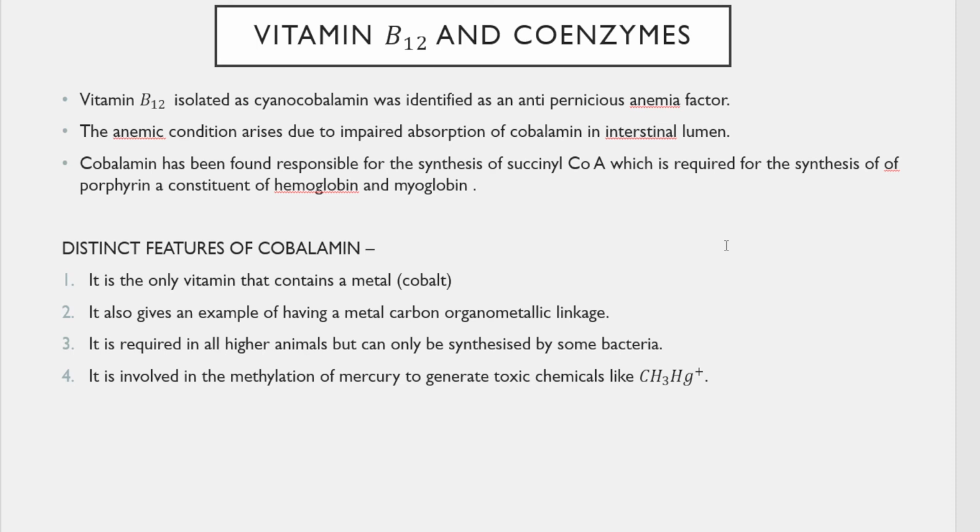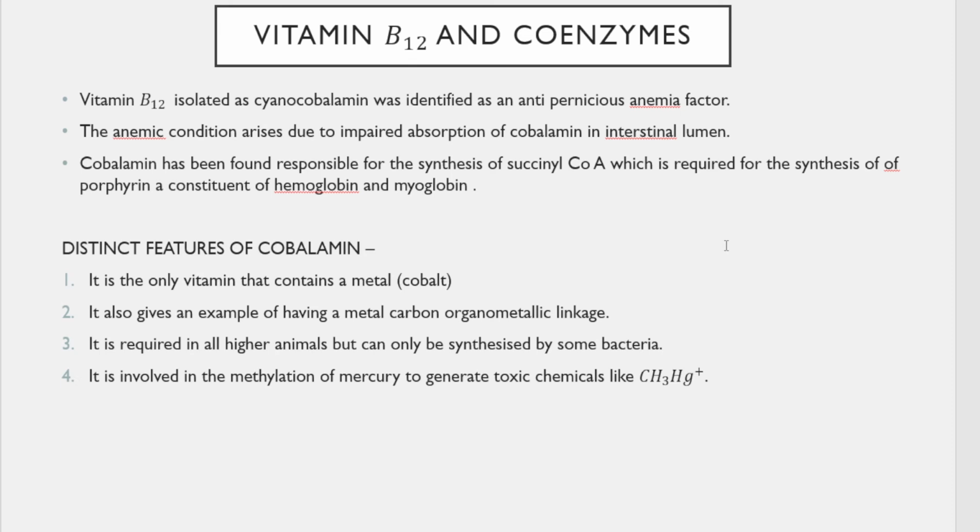So let's study about the structure. What are some of the distinct features of this cobalamin? It is one of the only vitamins which has a metal, that is cobalt, in the center, and it has a metal-carbon organometallic linkage in it. It is also required by all higher animals, especially humans, because we need hemoglobin, the oxygen transport and storage protein in our body.